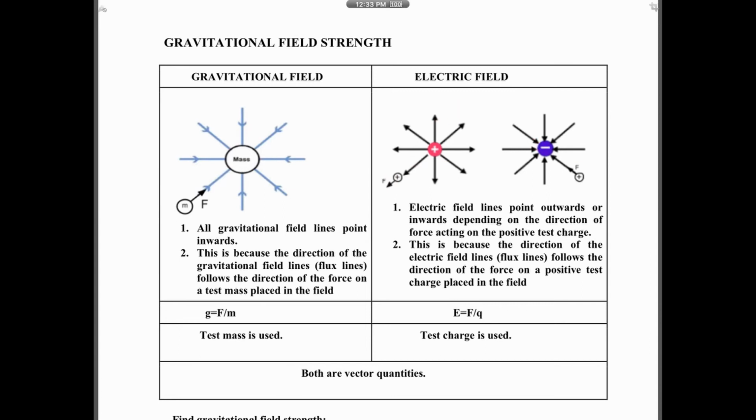And as in all field theory, the closer the lines are, the stronger the field. The further apart, the weaker the field. That means near the surface of the mass, the force is the strongest. Further away, the field is weaker, so the force is also the weakest. Do you understand that? Okay, now let's talk about gravitational field strength.